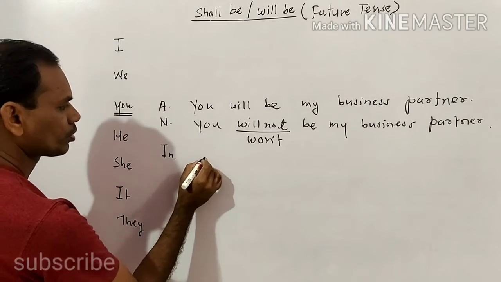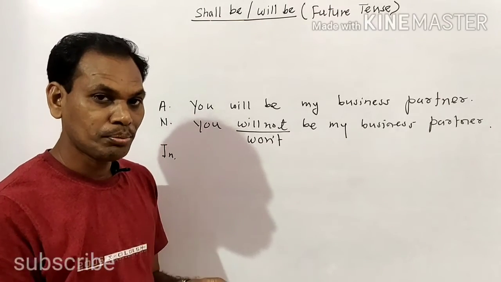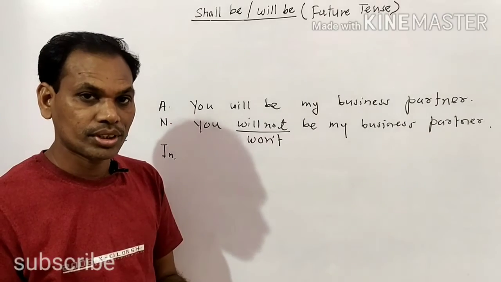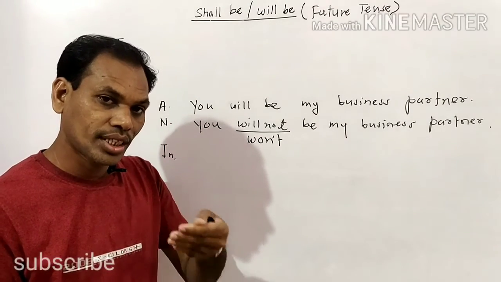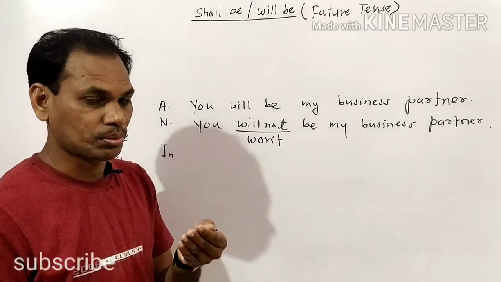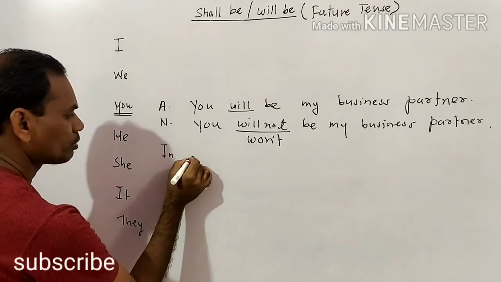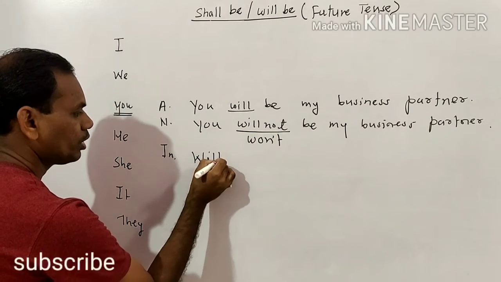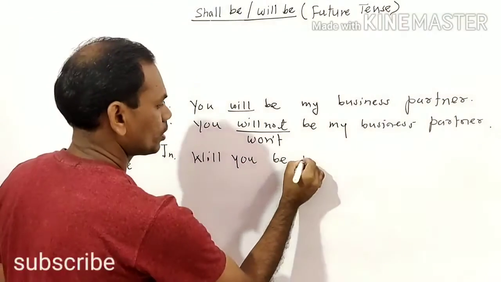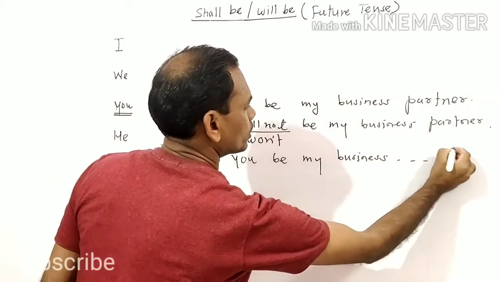Interrogative. I told you already how to make an interrogative sentence, simply by taking the helping verb at the initial part of the sentence. Then the sentence should be kept as it is. In this way we can make interrogative sentences, particularly verbal. For example, here will is the helping form, that's why we will write: Will you be my business partner?